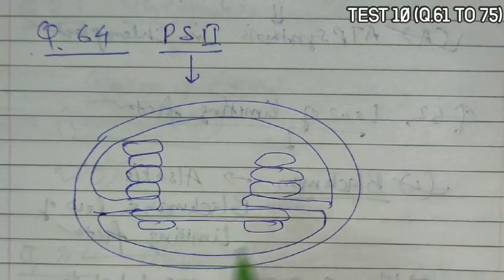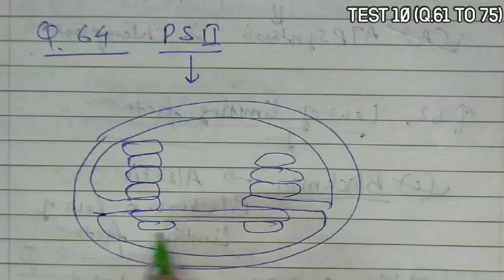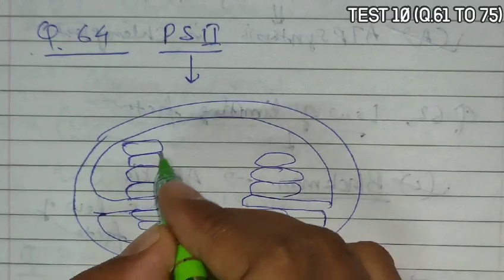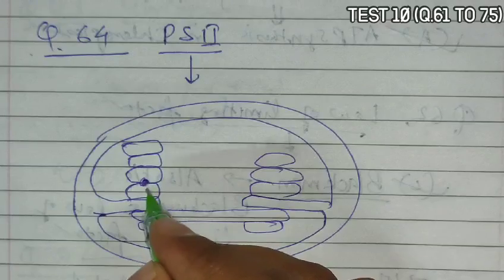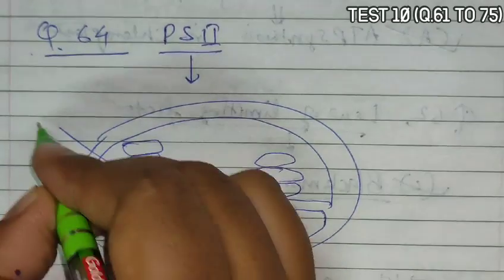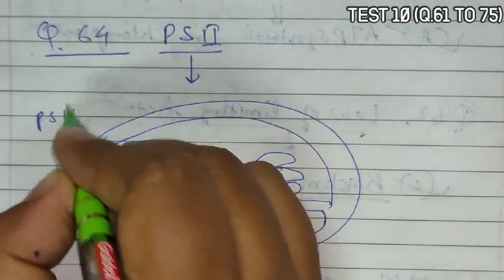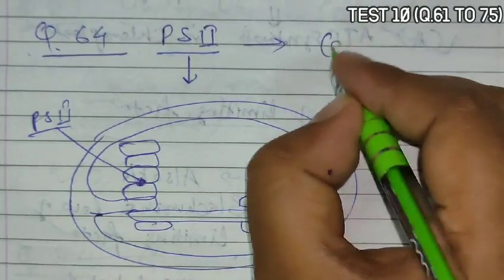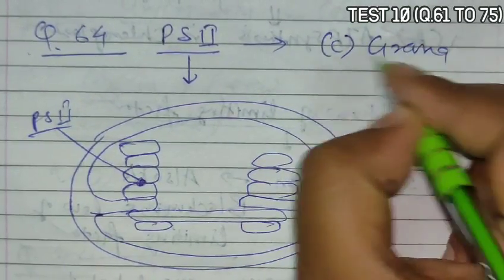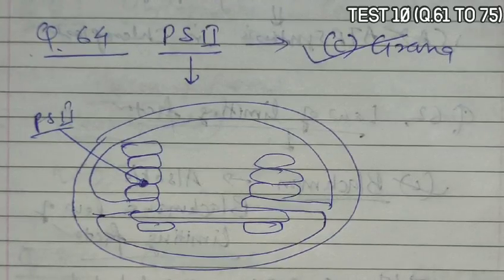PS2 is located in the region pressed between two thylakoids of a grana thylakoid. So PS2 is located in the membrane of grana thylakoid. So the answer is option C, grana. That is the correct answer.